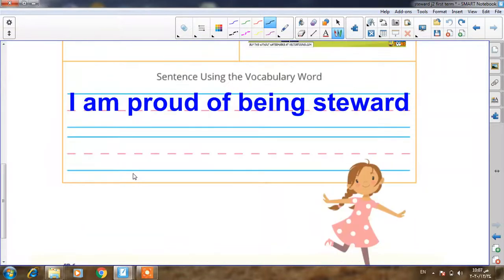Okay? Yes. How can I put this word in a sentence, Junior 2? I want now to write a sentence using this vocabulary word, which is steward. Now I will write what? I am proud of being steward. And proud here equals exciting, or I'm happy. I'm happy to be steward. Okay? Okay.